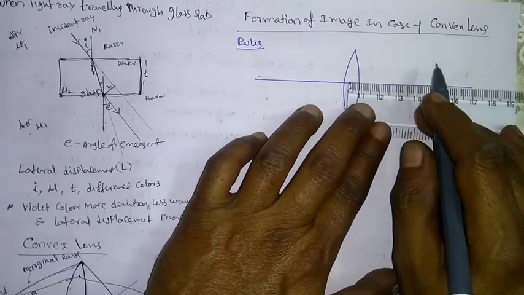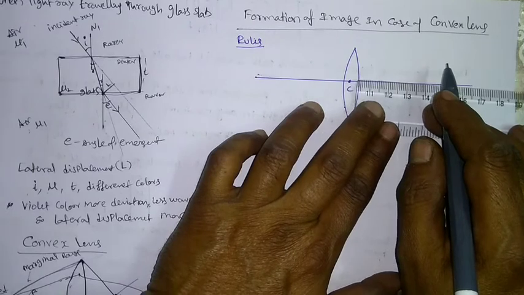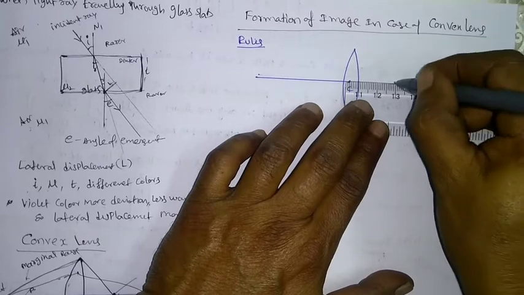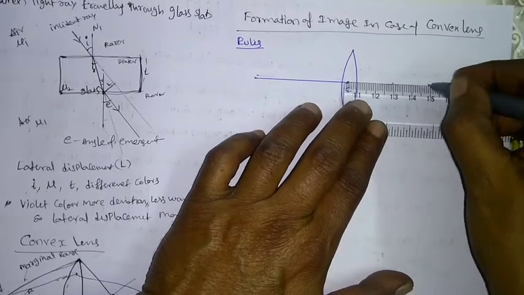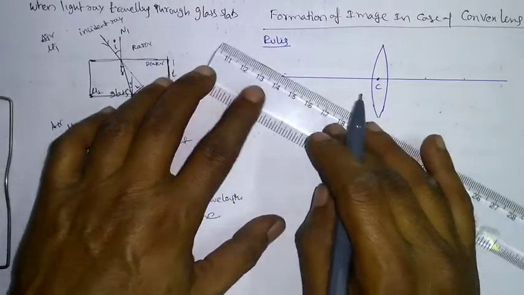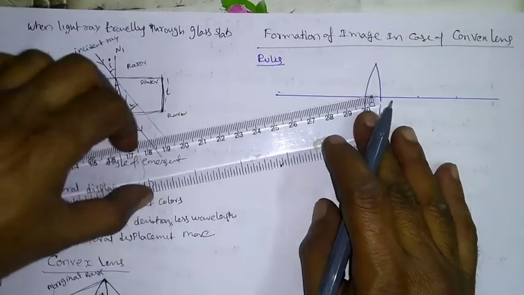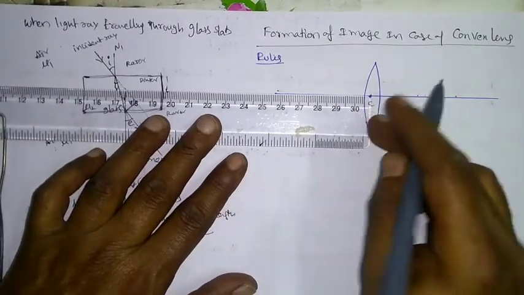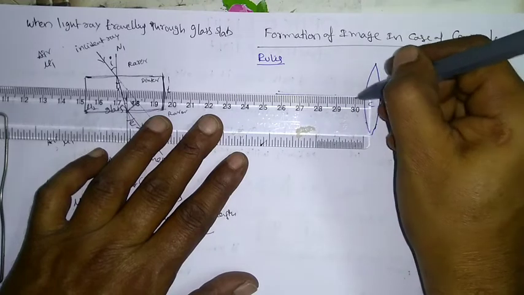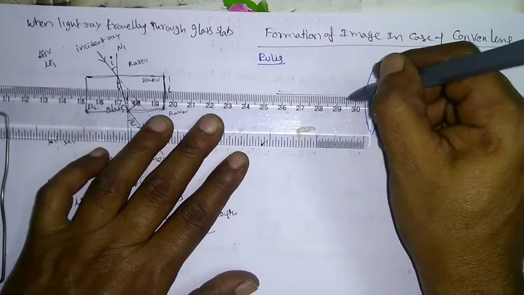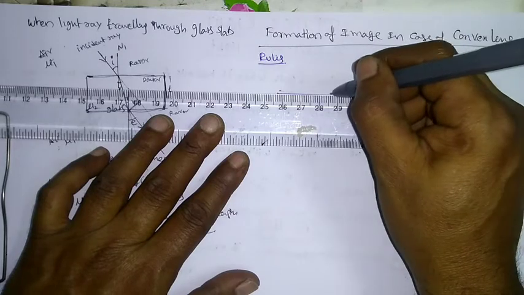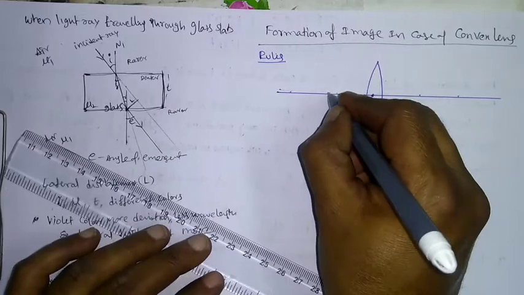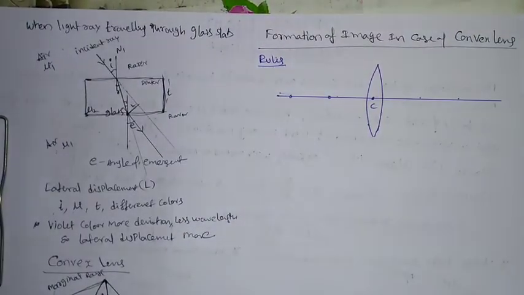You can use this one. So from this center, 2 centimeters you can put a point here, again at 2 centimeters put another point here. Here also the same thing. For 2 centimeters you can put a point here, 1 centimeter and 2 centimeters. These are the 2 points I'm considering.